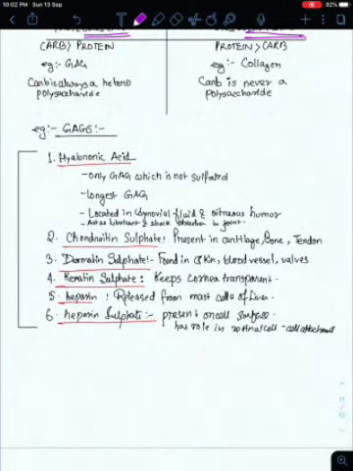Examples of GAGs are hyaluronic acid, chondroitin sulfate, dermatan sulfate, keratan sulfate, heparan sulfate. These are the functions of the specific GAGs. I mentioned it here. You should remember it because this is asked in the exams.